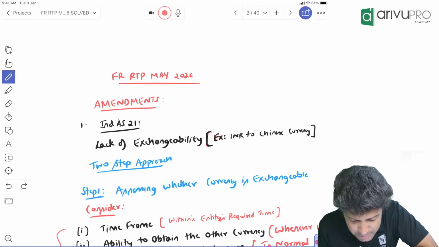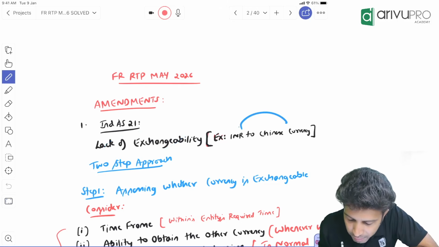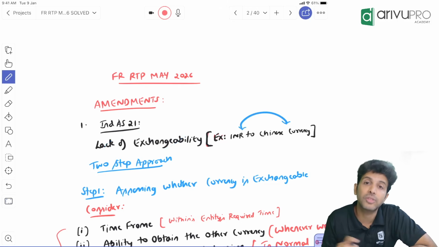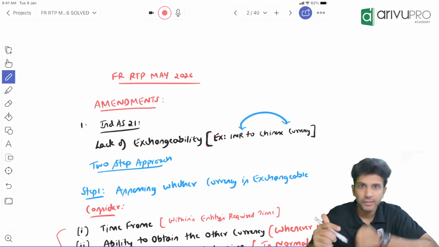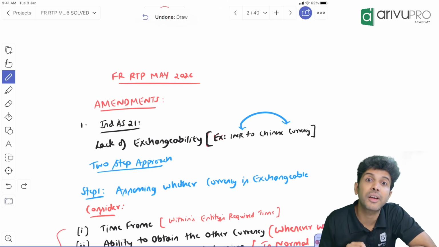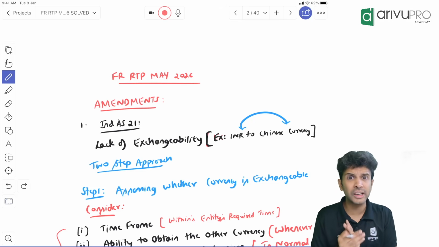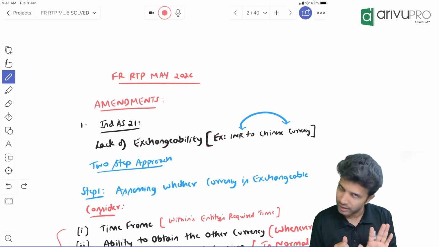So now this particular amendment is trying to say, can we exchange from INR to Chinese currency or vice versa easily? From INR, can you convert it into Chinese currency, or from Chinese currency, can you convert it into INR easily? So what sort of a question is this, sir? This is very easy, no, sir? Yes, it is easy only, yes.